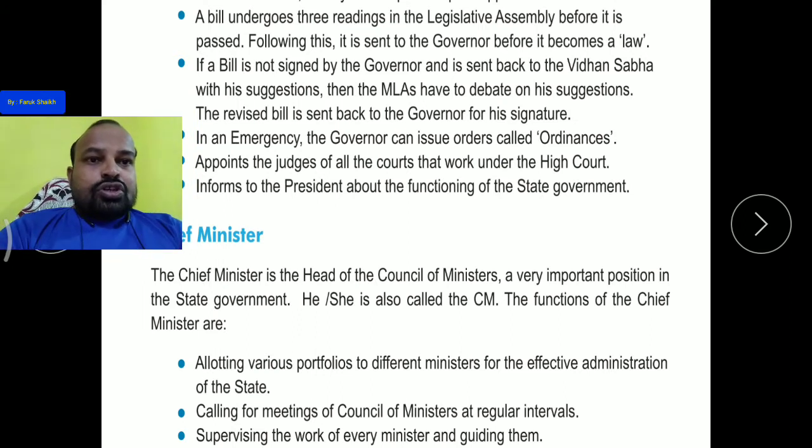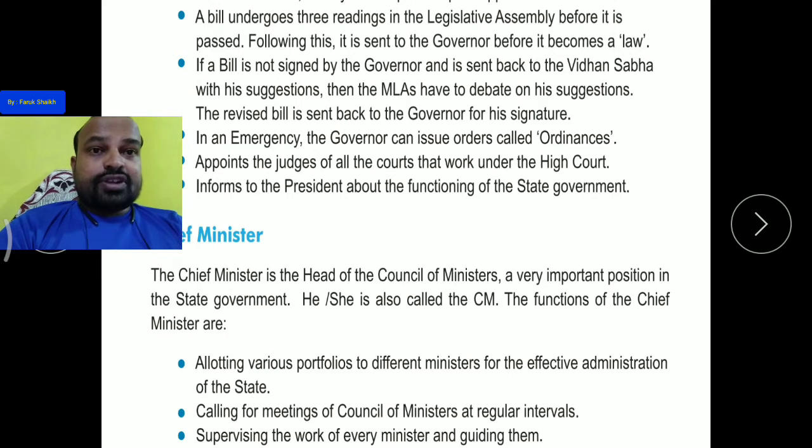Allotting various portfolios to different ministers for the effective administration of the state. Different fields have different ministries: education minister, social and health minister, social work minister, defense minister, trade minister, foreign affairs minister.